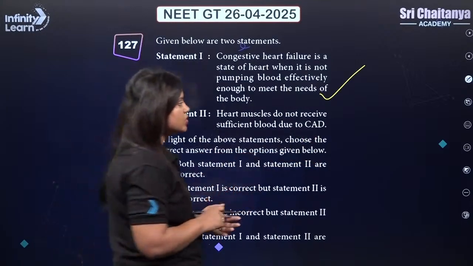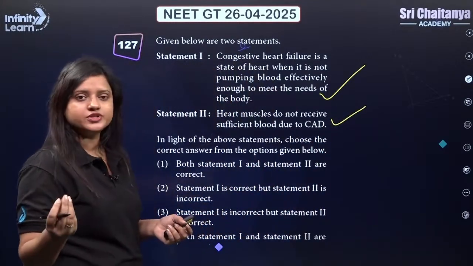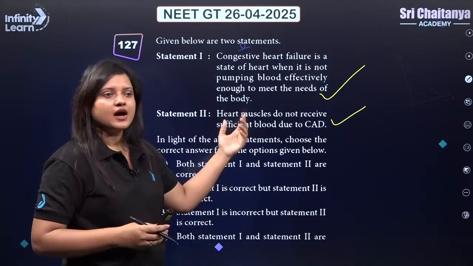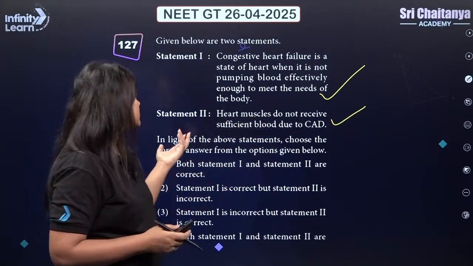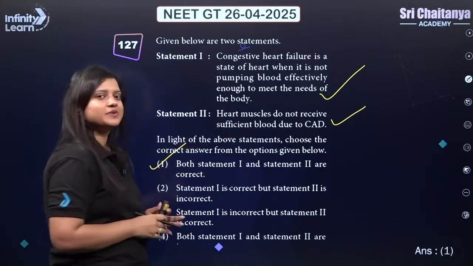Now this is also true. So when we talk about coronary artery disease, options or examples could be atherosclerosis and arteriosclerosis. So both the statements are true. So answer should be 1.